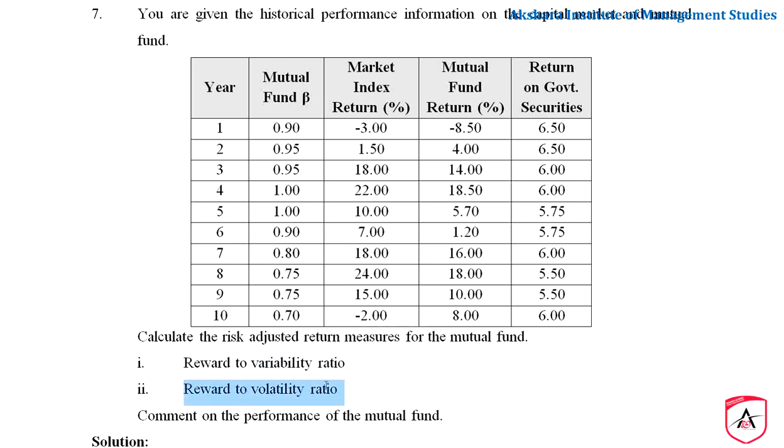different types of ratios. In the case of the reward to variability ratio, which is performing better, whether it is the market index or the mutual fund. And as per the Treynor's ratio, we have to comment on which is better for investment, either the mutual fund return or the market index return. Now let us move on to the solution.